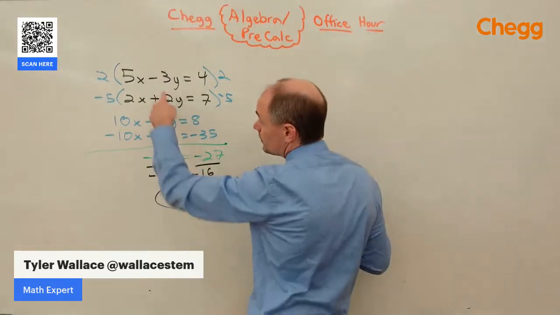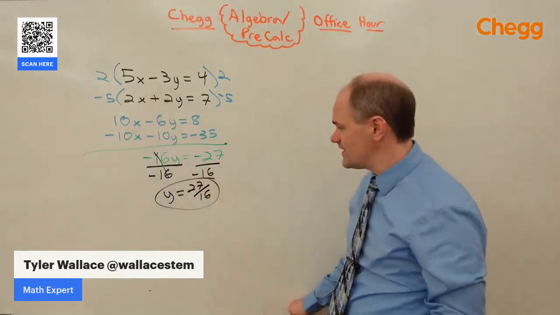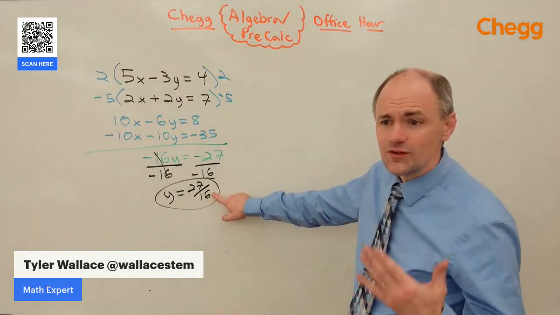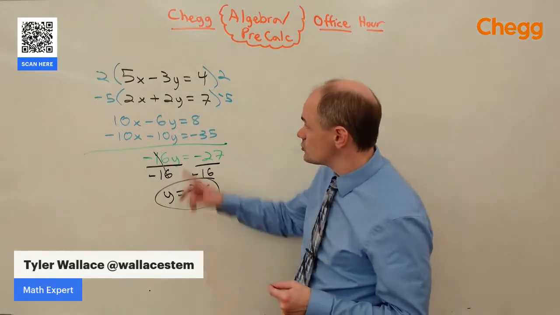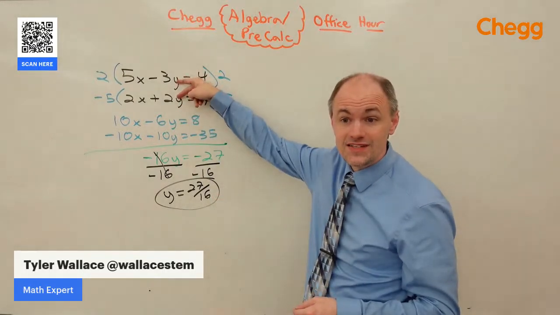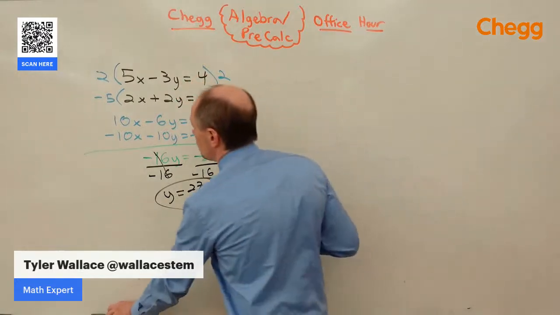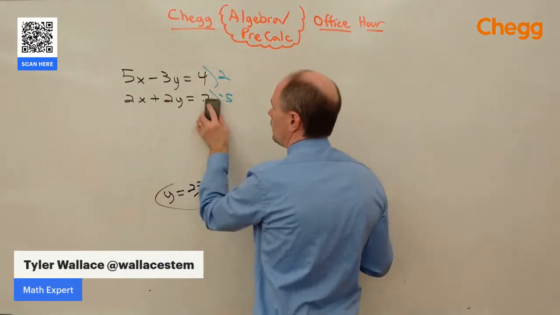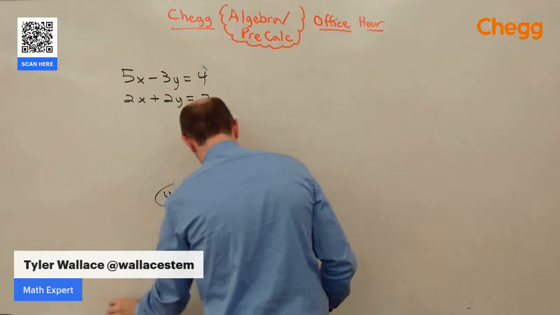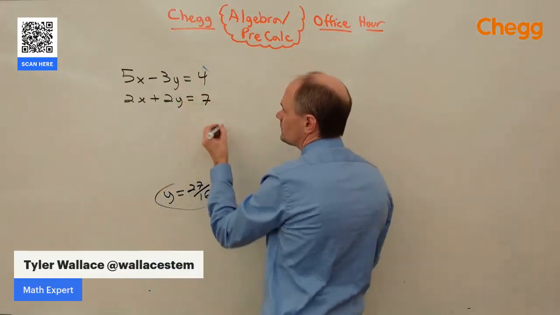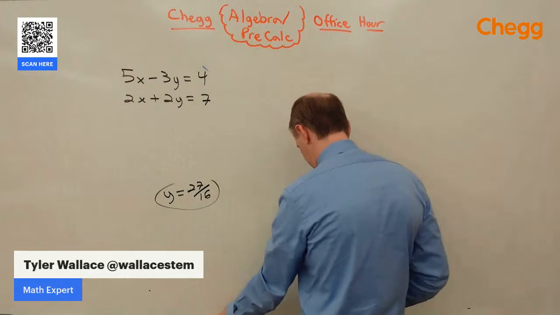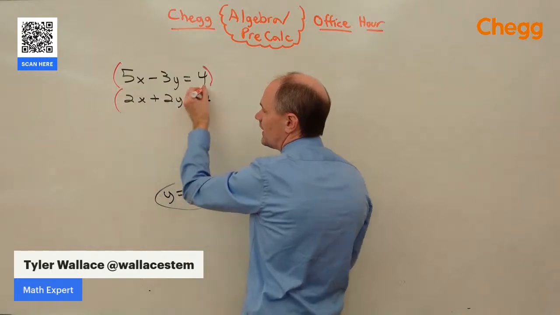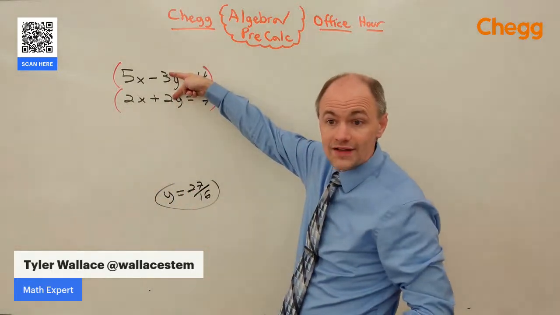Now that we know what y is, we can plug it into this equation to solve for x, but dealing with that ugly fraction is going to be kind of a pain. So rather than dealing with the ugly fraction, let's do elimination again, but this time let's eliminate the y's. Same exact process. We're going to hold on to our solution for y. We already got that. Now let's eliminate the y's. The idea is we want to get opposite numbers in front of y.